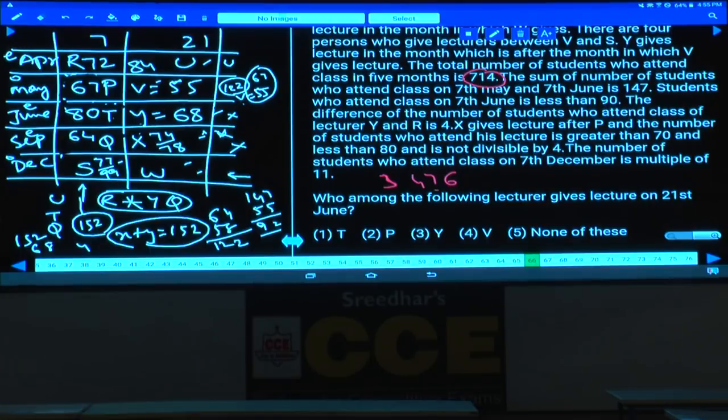The total value of these three will be how much? 476. Hence, what else is left over here? Total is 714, out of which all the definite information except S, X and W, it is 476. Then what is left over here? And this is 24, isn't it? 24 plus how much? Yes, tell me what is the value? Is the value 476 or anything else?